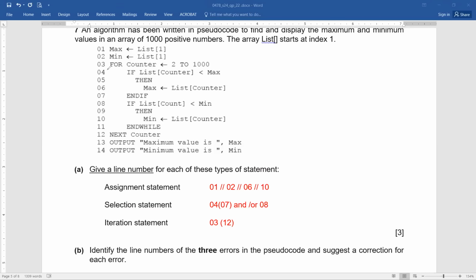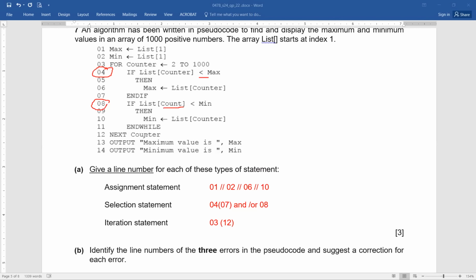This line has a problem, and the problem that you have identified is somewhere here. Fine. Okay, fine. Line number 8. What is the problem here in line number 8? Exactly, that's right. See, counter, counter, counter, but here it says count. That's wrong.